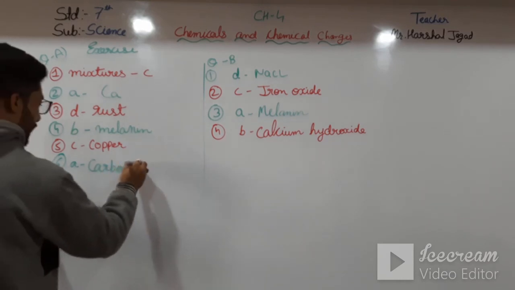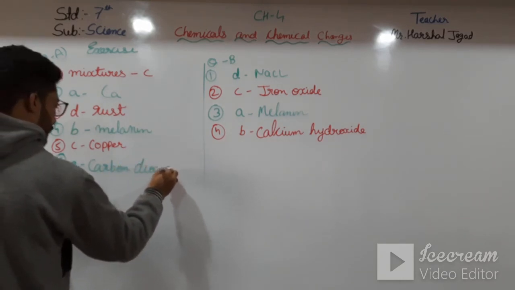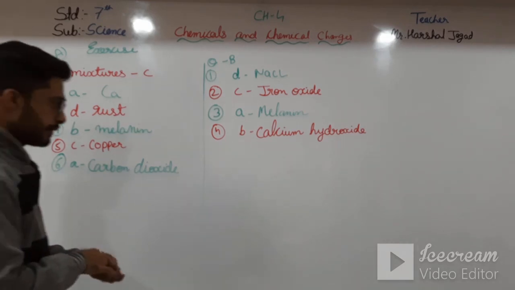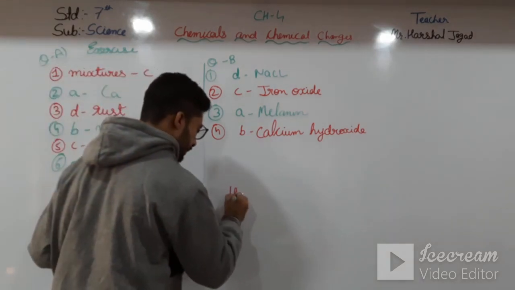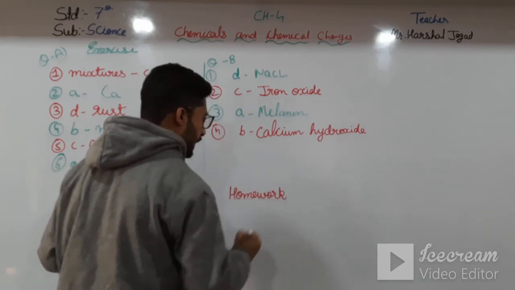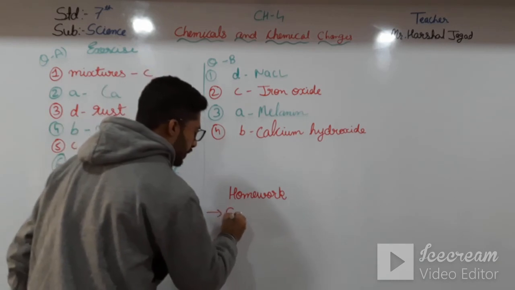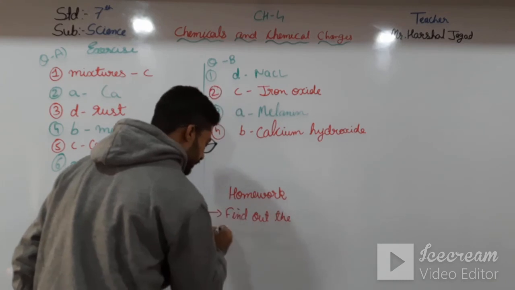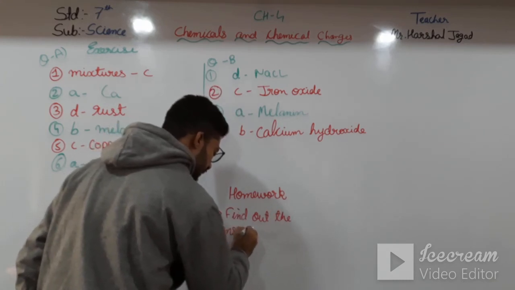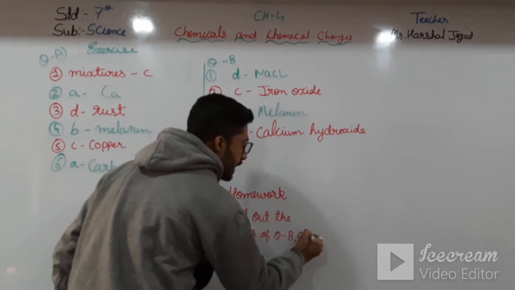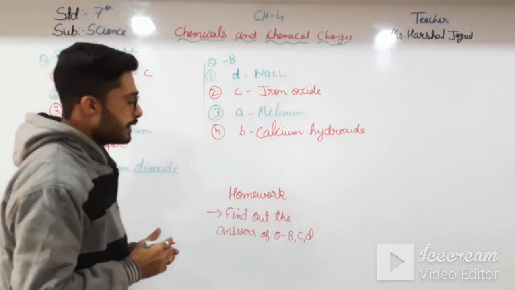Okay, we stop up to here, and in your homework you will find out the answers of question B, C and D.